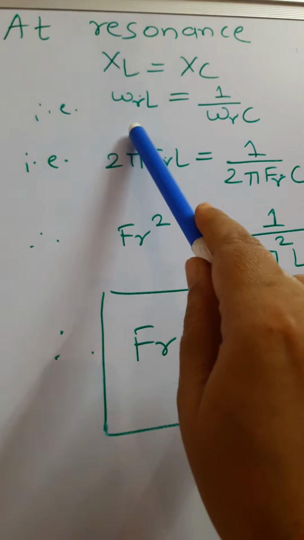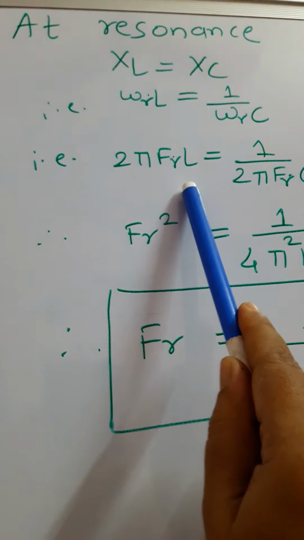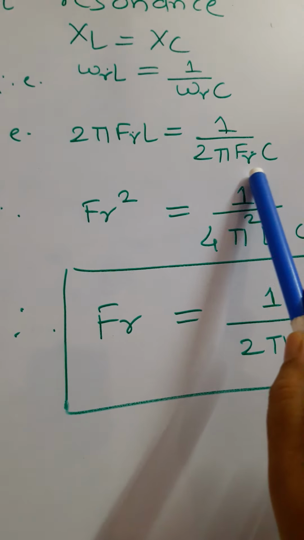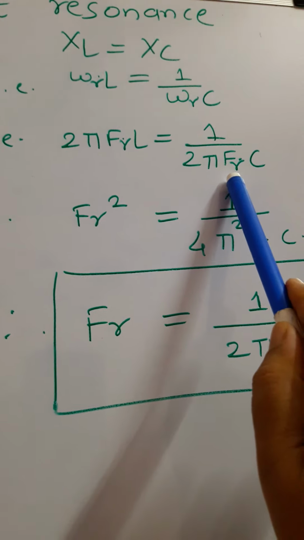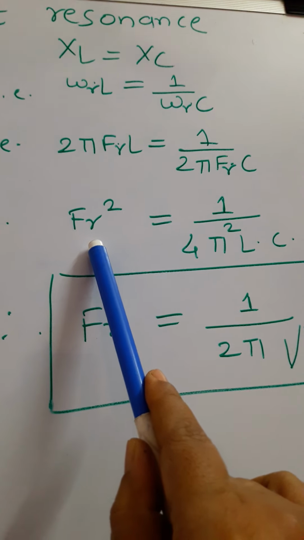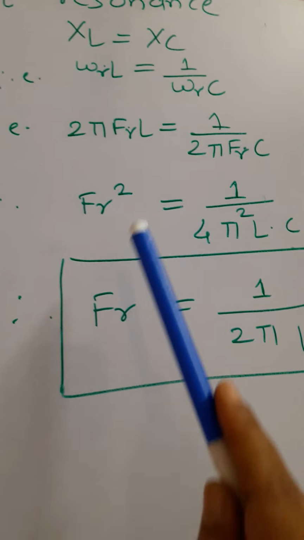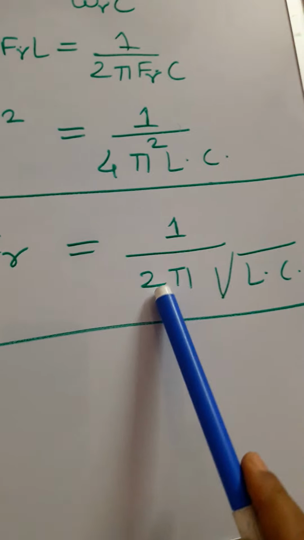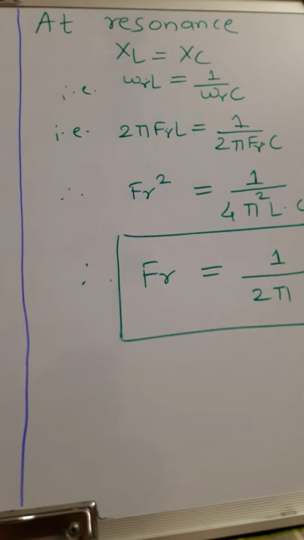Now we know angular frequency omega is given by 2 pi f. So we replace angular frequency by 2 pi f here. We write 2 pi fR L is equal to 1 upon 2 pi fR C. This is nothing but the resonance frequency, so we attach suffix R here. Now by cross multiplying the terms we get fR square is equal to 1 upon 4 pi square LC. If we take the square root of both sides, we get fR is equal to plus or minus 1 upon 2 pi under root of LC Hertz. So this is the derivation of resonant frequency.